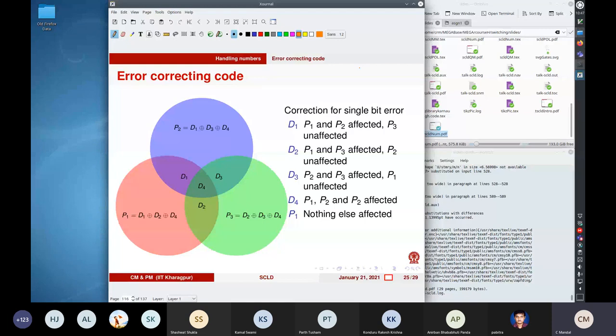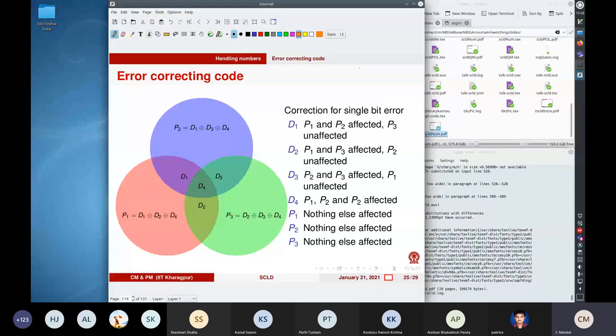Now, of course, the parity bits could also be in error. So if parity bits are in error, then what you find is that nothing else is affected. So suppose P1 is in error. So that is the only thing that will be affected. Nothing else will be affected. So if the parity bits are in error, then nothing else will be affected.